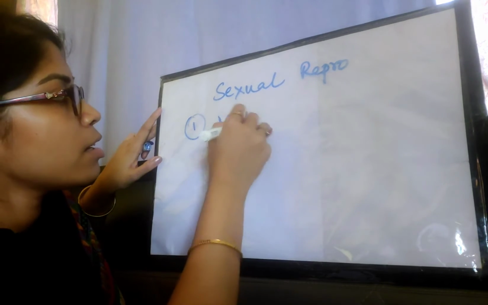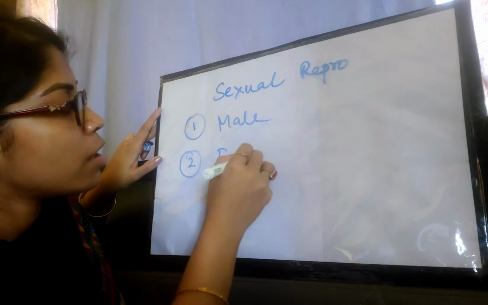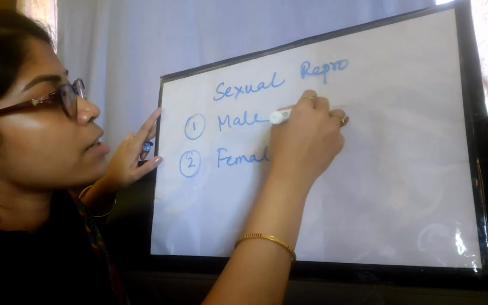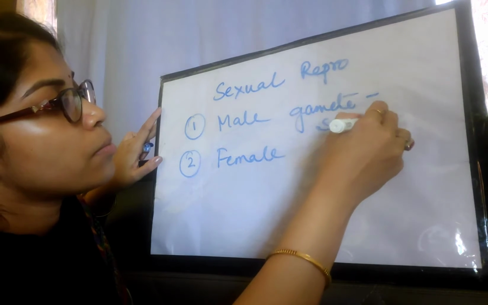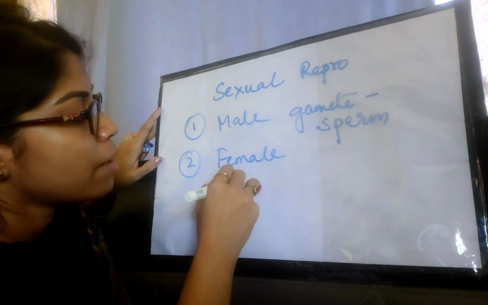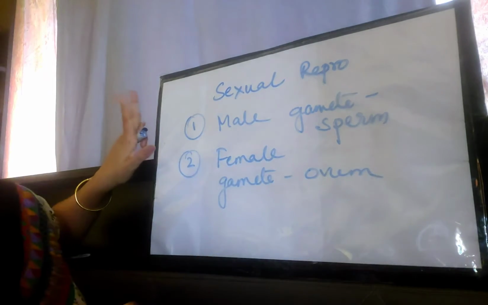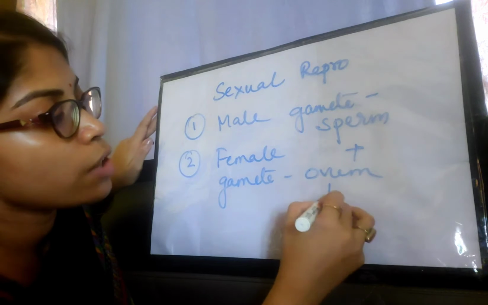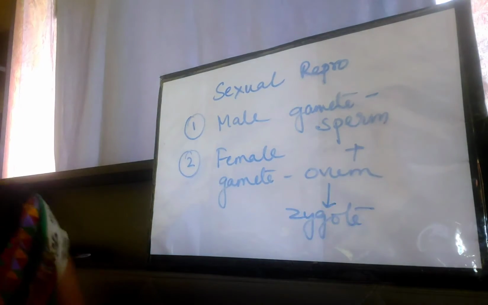One is male, the other one is female. The male gamete, which is the sperm, and the female gamete, which is the ovum, fuse together to form the zygote. Is it clear?